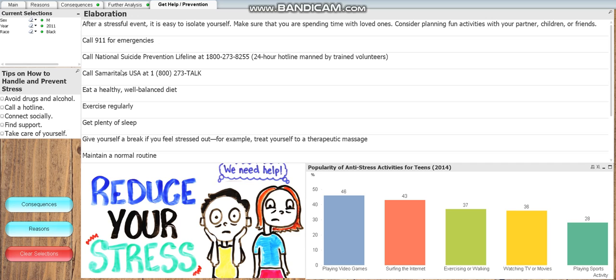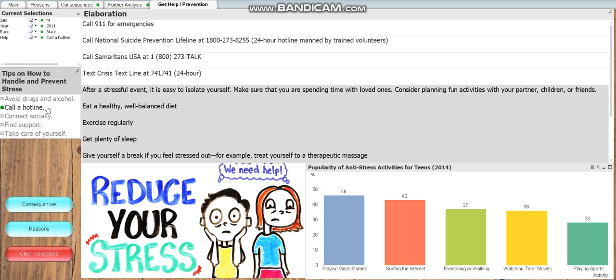In this example, we have selected a category called Call a Hotline. The list box labeled Elaboration now shows the helpful tips related to the selected category for the user to know. As I have assumed that only those in the US will use my dashboard, I have only included US helplines. Moving on to the next question, which is on how to prevent teenagers from stressing out. This same page is used to answer both questions, as some stress help tips also prevent stress. This page includes some preventive tips that the user can find out.